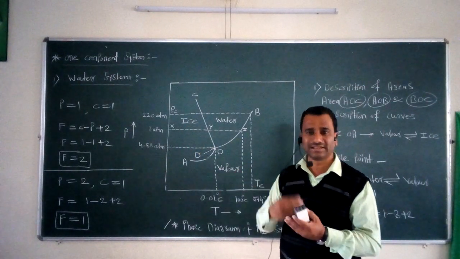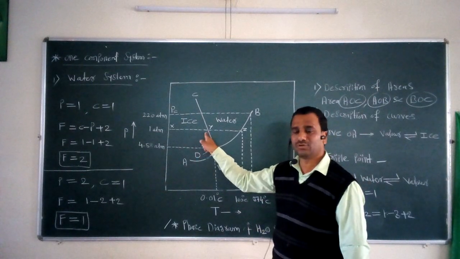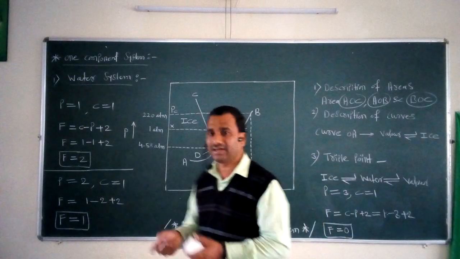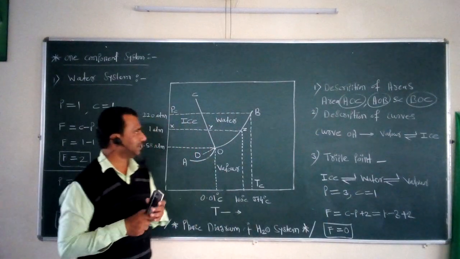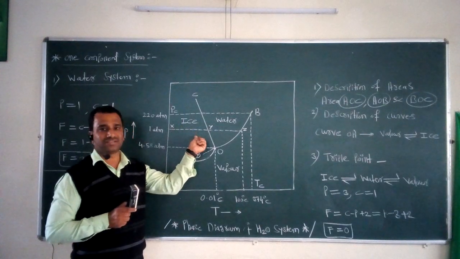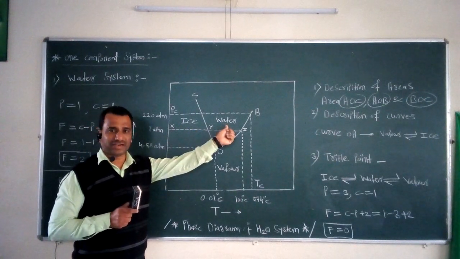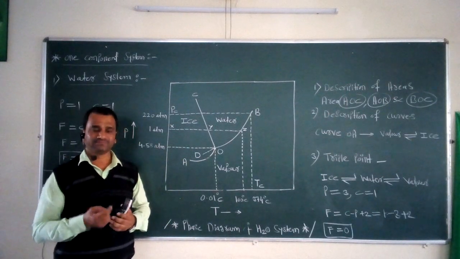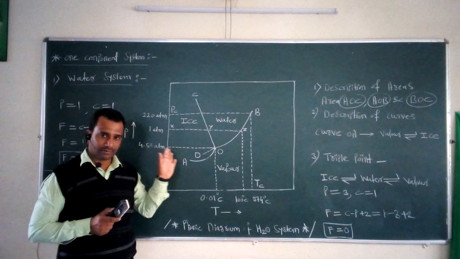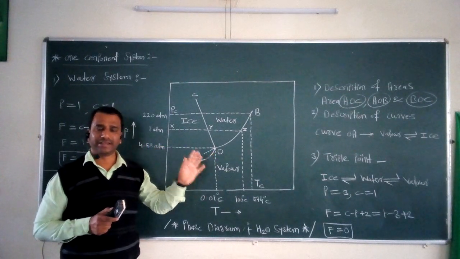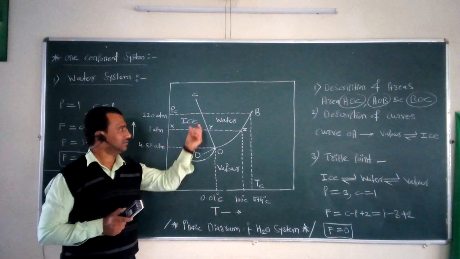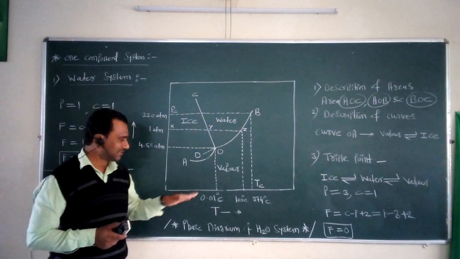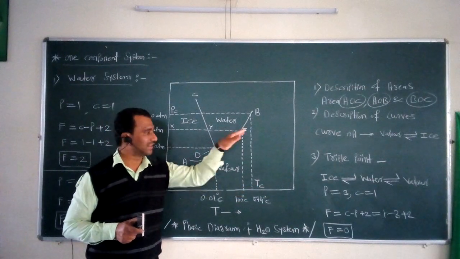This goes on increasing, and when we obtain the point y, what happens? There is an equilibrium between the ice phase of the water system and the liquid water, and that's why at this point y the equilibrium takes place. As this process goes on, the temperature remains constant. When the total conversion of ice into water has taken place, the temperature again goes on increasing towards the right-hand side.